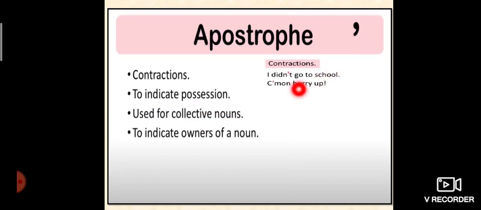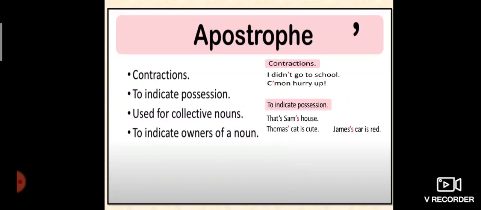Then the apostrophe: contractions, to indicate possession, and used for collective nouns to indicate owners of a noun. For example, contraction: I didn't go to school. Come on, hurry up. You can see the apostrophe to indicate position. Apostrophe: Sam's house, Thomas's cat, James's car is red.